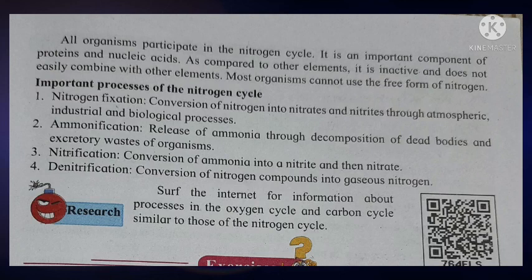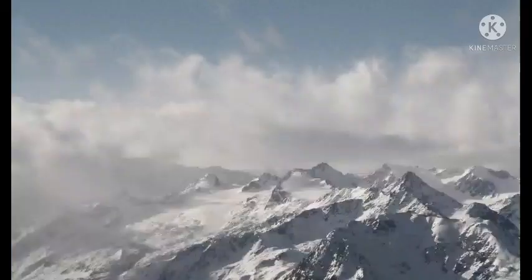So dear students, here we have completed topic number 7, energy flow in an ecosystem. In this video we revised these points and also studied the nitrogen cycle. All of you solve the exercise in your notebook. See you in the next video with the next point.